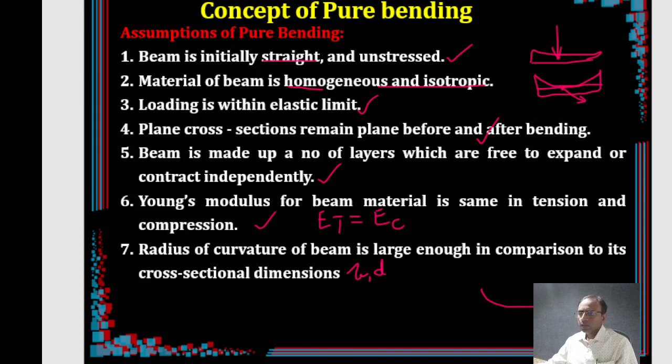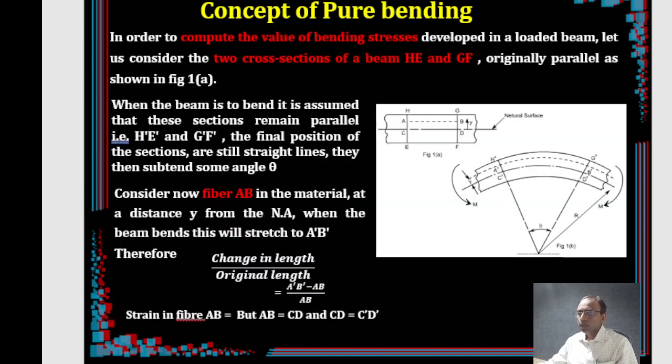Next is the derivation of the governing differential equation for pure bending. Our target is to calculate the bending stress. For that, let us cut two cross sections. Our entire focus will be on that only now. This is the beam cross section having some particular length.